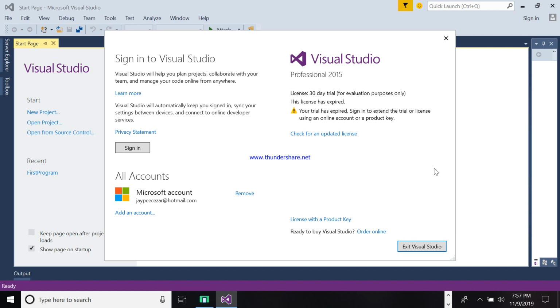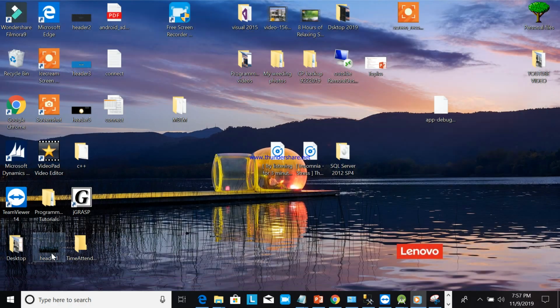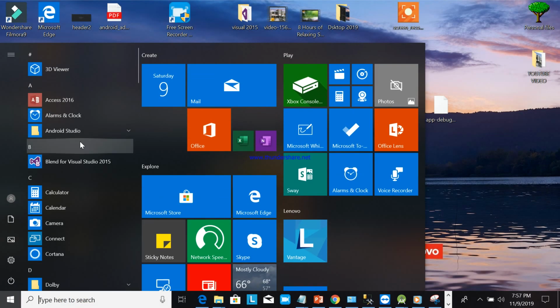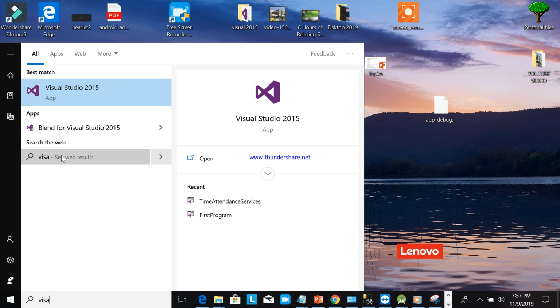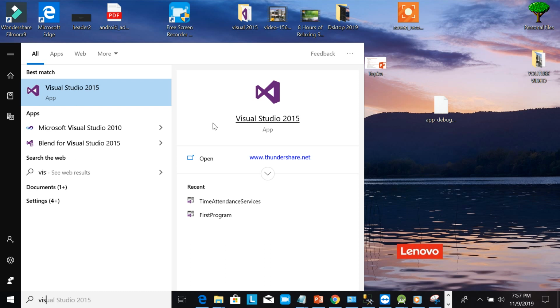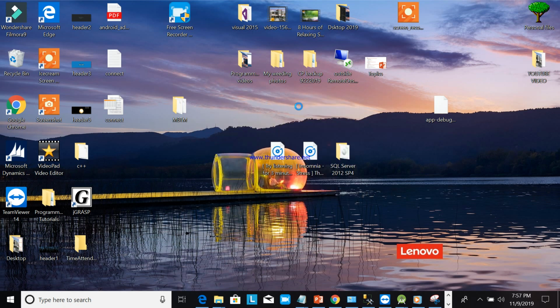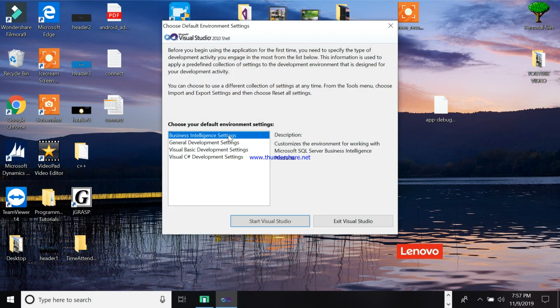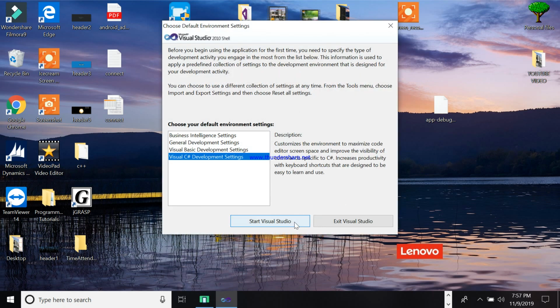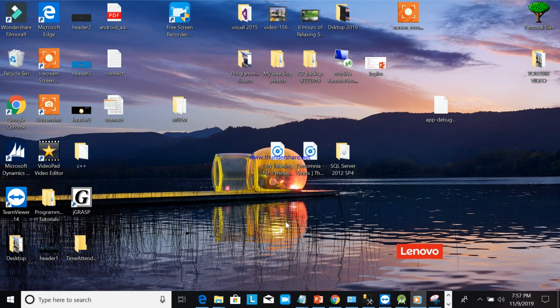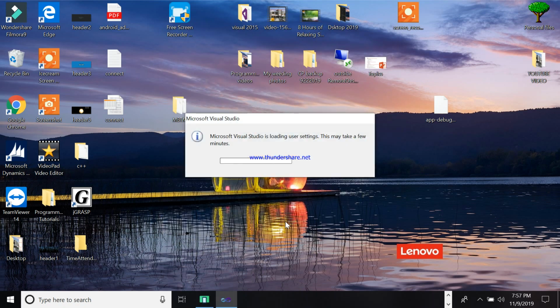Now, I will use Visual Studio. I have Visual Studio 2010 here. 2010 or 2015 is almost the same, so there's no problem with that, because we are using a console application.